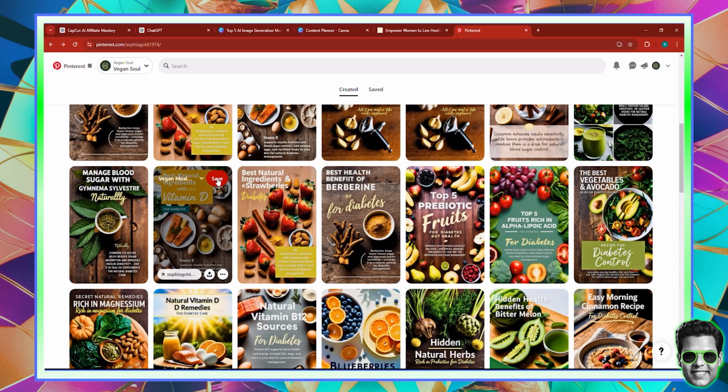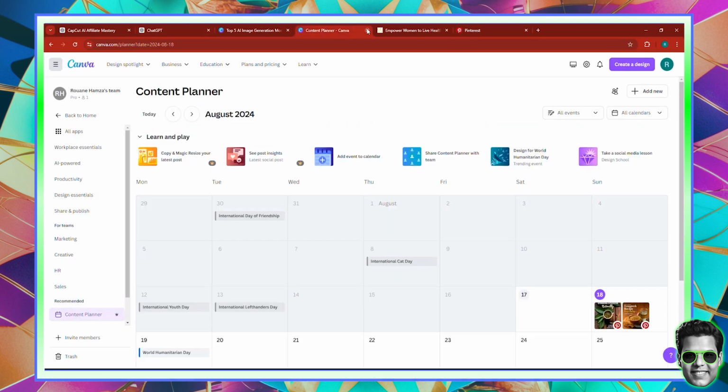So Canva has this great feature which allows you to schedule content. So we're going to take the example of Pinterest, for instance. Let's say that you want to schedule your content for Pinterest. Now, it's great to have different content planners. Don't put everything into one planner. For instance, if you'd like to post on Pinterest, better off create a planner for Pinterest, right? And if you want to post for Facebook, better have a planner for Facebook. Don't mix platforms up, because that is going to crowd your planner. But as of now, let's go and explore what this planner is all about.